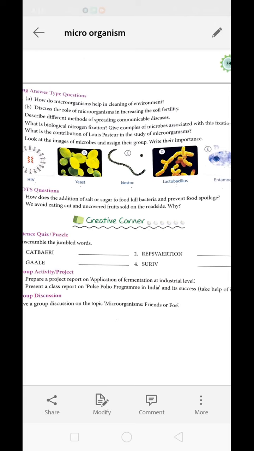As a result, the water from inside the cell, it means from the cytoplasm of bacteria, will rush out to balance the concentration of water inside and outside. In this way, the bacteria will lose water and they will die due to dehydration. And in this way, the food is prevented from spoilage.